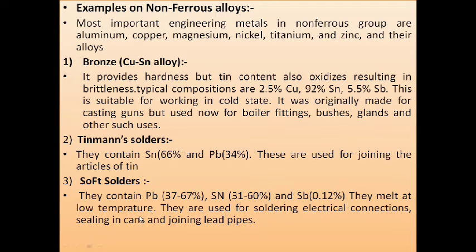They melt at low temperature, hence they are called soft solders. They are used for soldering electrical connections, sealing cans, and joining lead pipes. So it shows the joining and sealing of most of the pipes and cans. Hence it is called soft solder.